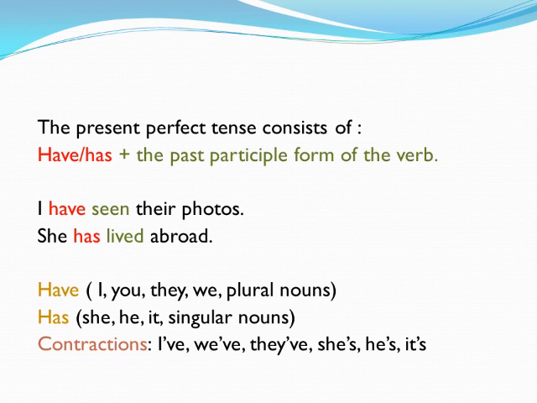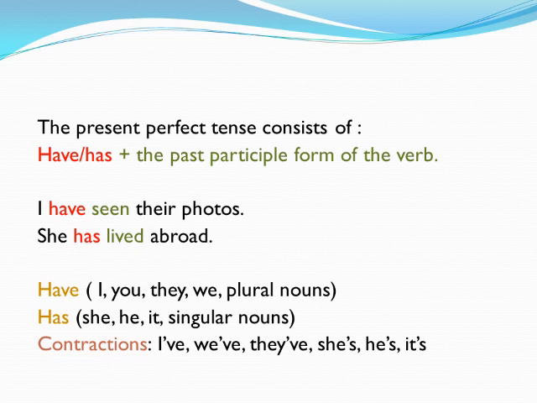Regular verbs end with ed or d, like live, and irregular verbs like see, whose past participle is seen. So I have seen: have plus the past participle of see, which is seen. Has lived: has plus the past participle of live, which is lived. Have comes with I, you, they, we, or any plural nouns. Has comes with she, he, it, or any singular nouns.